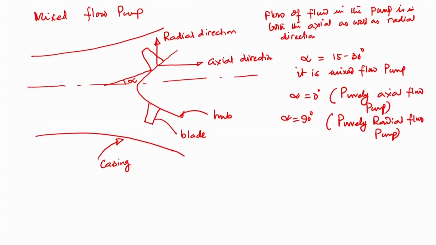Now, as I said, in case of a mixed flow pump there are two components of flow, one in the radial direction, another in the axial direction, and that is why it is called a mixed flow pump. It is used in condensers for cooling water duties.